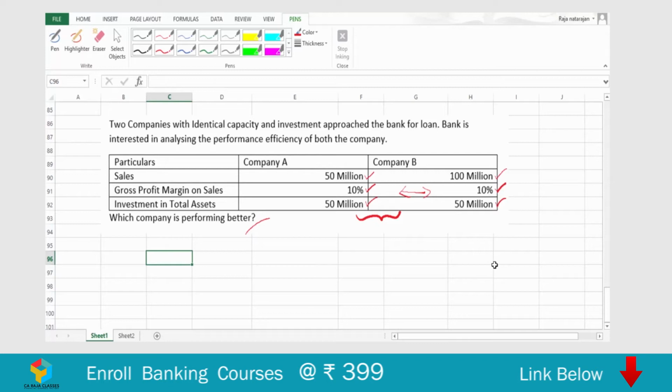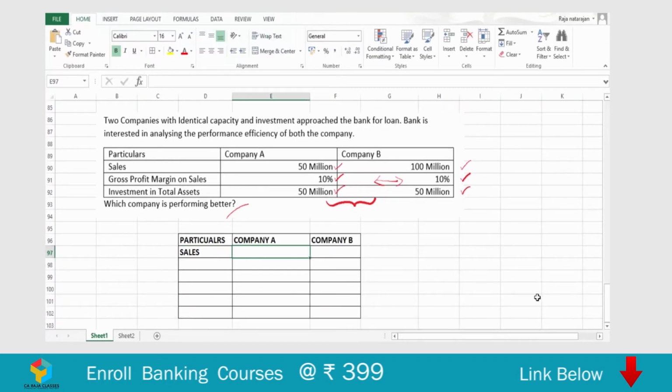What is the sales of company A? Let's have a small table. The sales of company A is 50 million, whereas that of company B is 100 million. And we understand the gross profit margin, I'll call it GP margin, of company A is 10%, whereas company B is also 10%. So if I quantify, the gross profit of company A is going to be 50 into 10%, that's 5, whereas for company B it's 10.